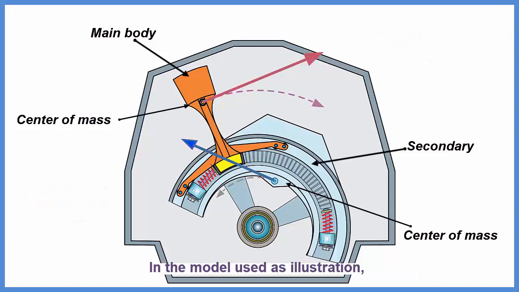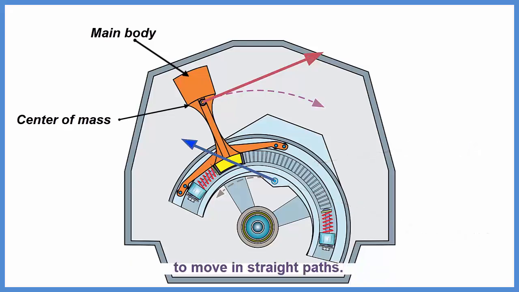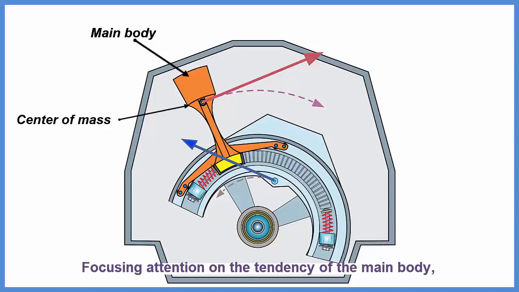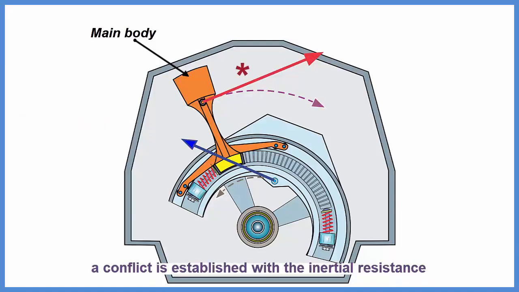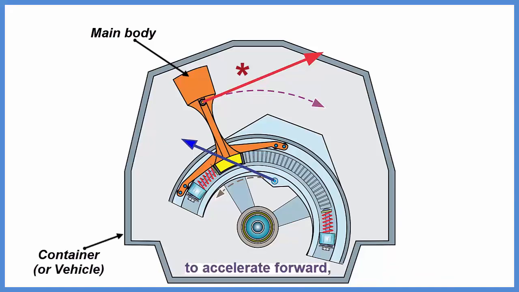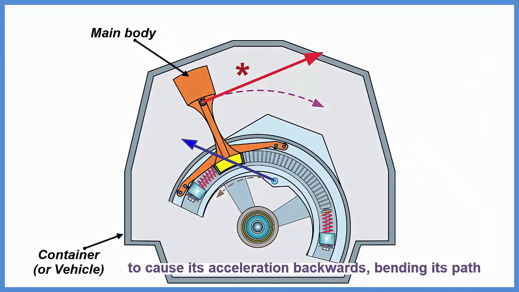In the model used as illustration, when the two bodies suddenly start rotating, their centers of mass manifest the tendency to move in straight paths. Focusing attention on the tendency of the main body to start moving in the straight path defined at the start of the rotational cycle, a conflict is established with the inertial resistance of the container structure or vehicle. The inertial resistance of the structure or vehicle to accelerate forward acts upon the main body as a centripetal force to cause its acceleration backwards, bending its path towards a circle around the center of rotation.